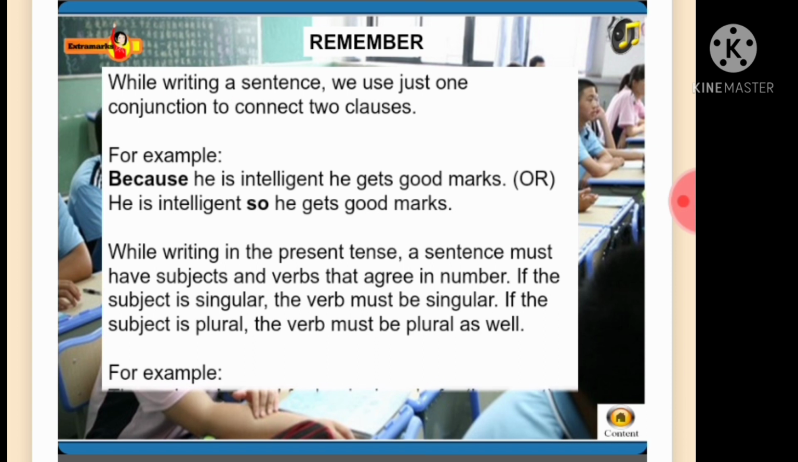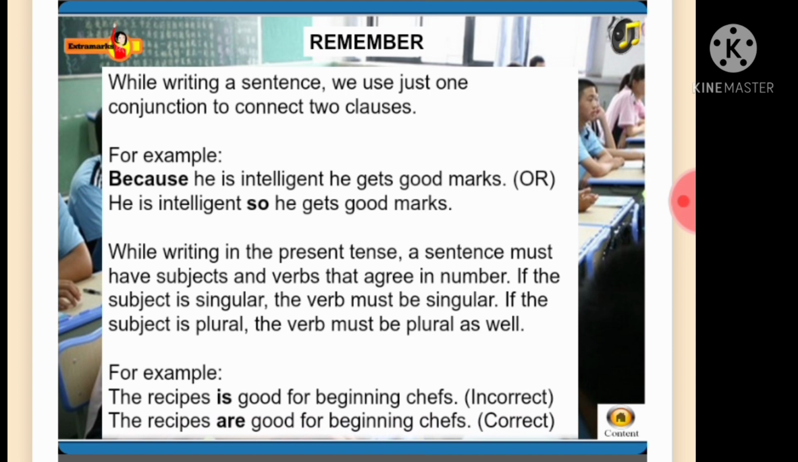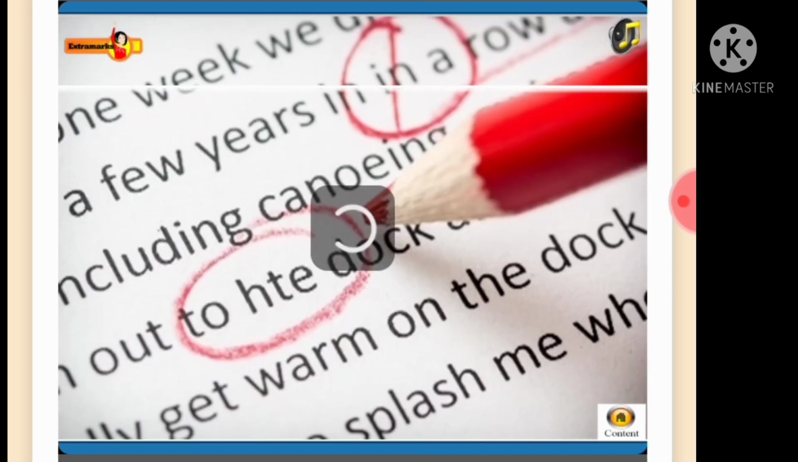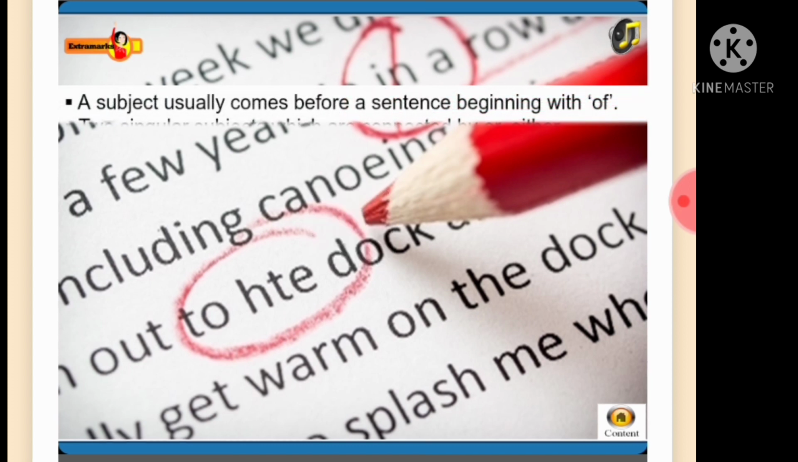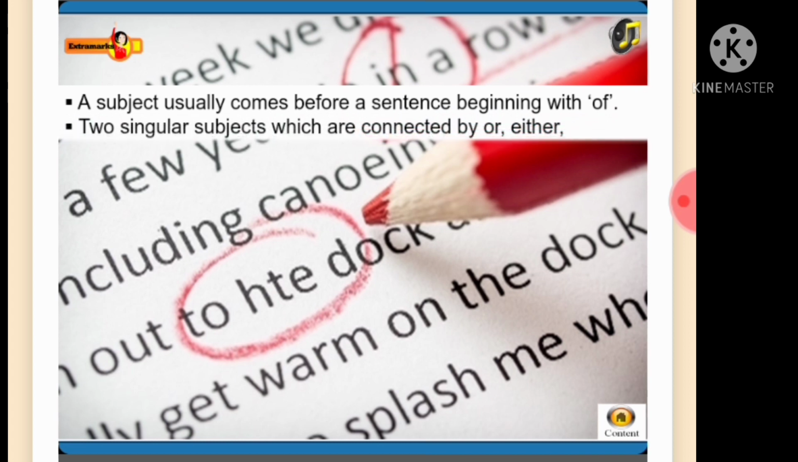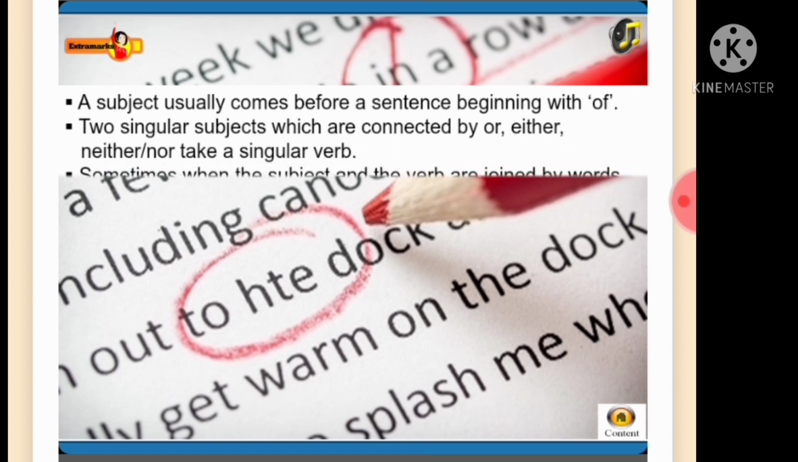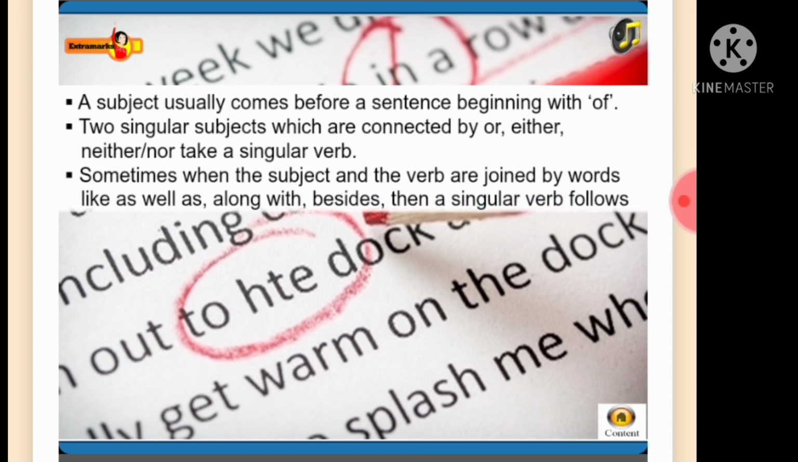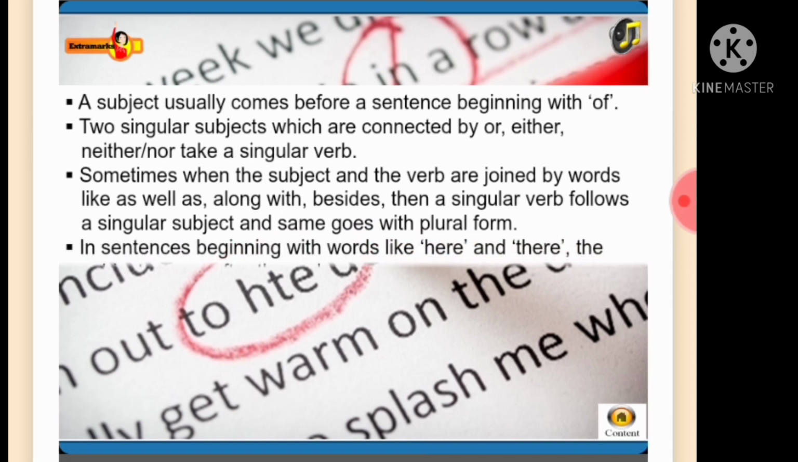For example, "the recipes is good for beginning chefs" is incorrect. The correct sentence is, "the recipes are good for beginning chefs." A subject usually comes before a sentence beginning with of. Two singular subjects which are connected by or, either, neither, nor, take a singular verb. Sometimes when the subject and the verb are joined by words like as well as, along with, besides, then a singular verb follows a singular subject, and the same goes with plural form.